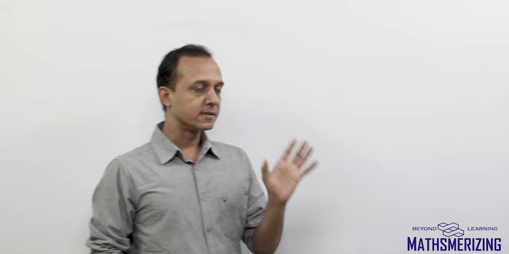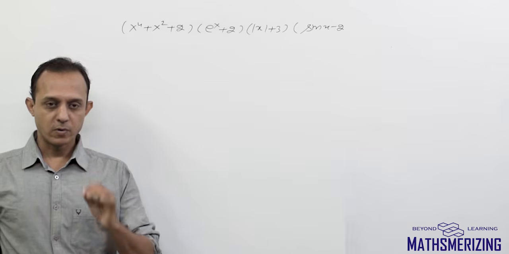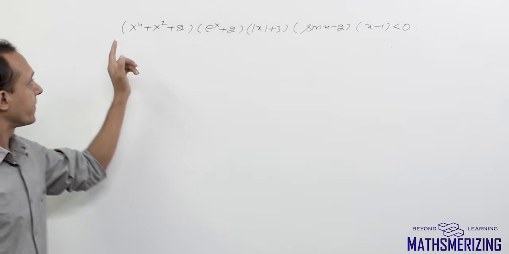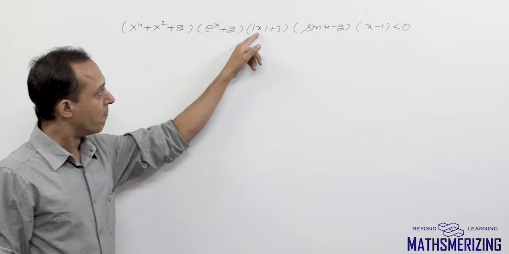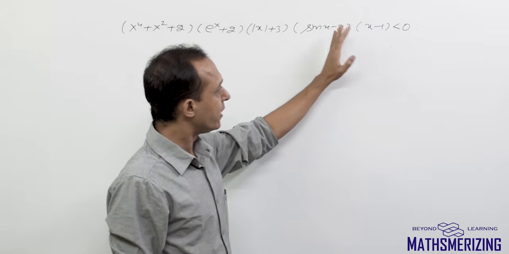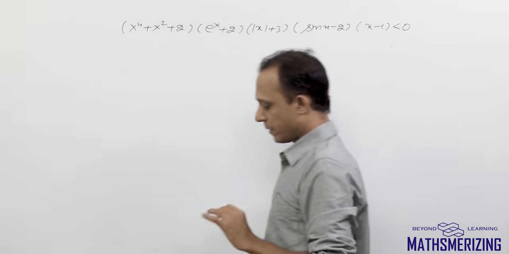In the last class, we discussed polynomial inequalities. Now, in this class, we'll discuss 3 very important rules that we need to use in any inequality. So let us take a question. The question is (x to the power 4 plus x square plus 2)(e to the power x plus 2)(mod x plus 3)(sin x minus 2)(x minus 1) less than 0.